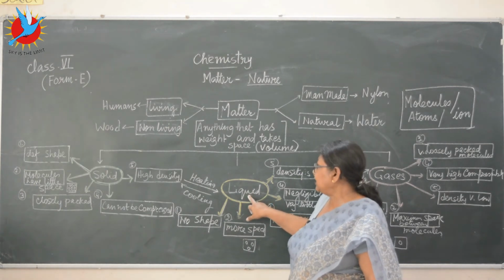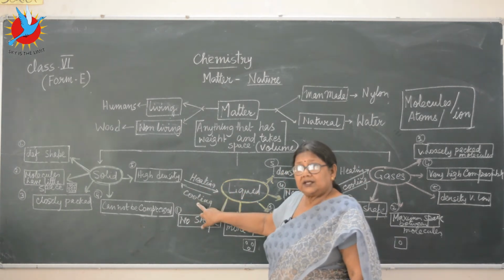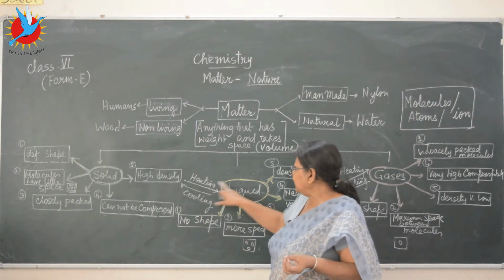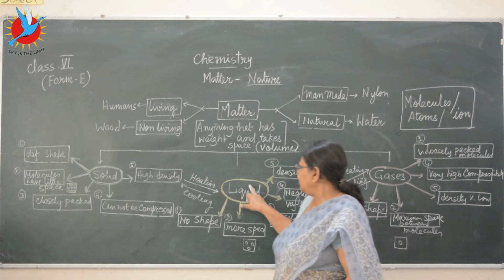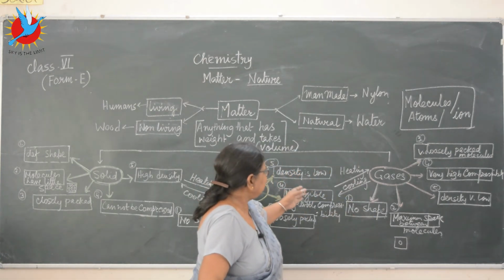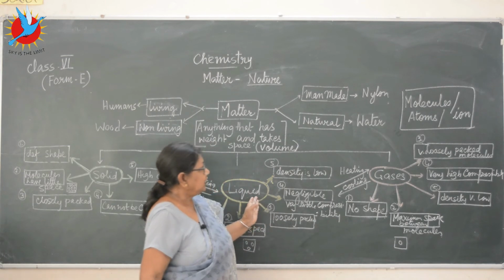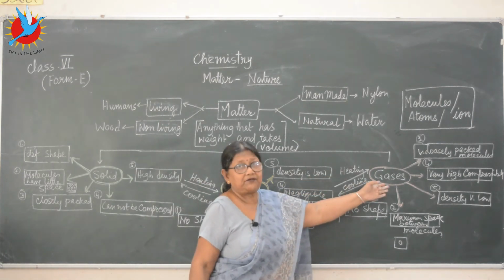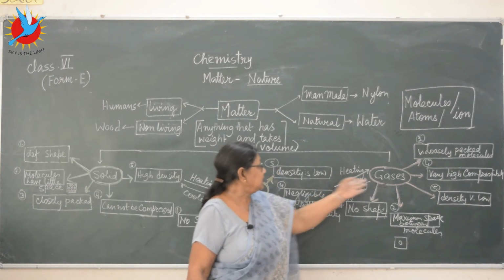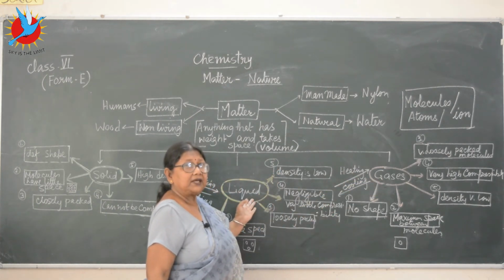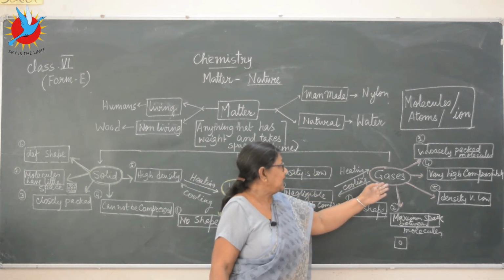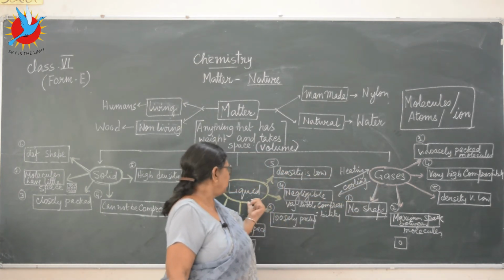And you keep water in the fridge, it freezes into ice. So by heating, solid changes into liquid, and by cooling, liquid changes into solid. In the same way, when you heat water, you get water vapor, which is a gaseous state. And when water vapor is cooled, you get the water back. So liquids on heating change into gases, and gases on cooling change into liquid.